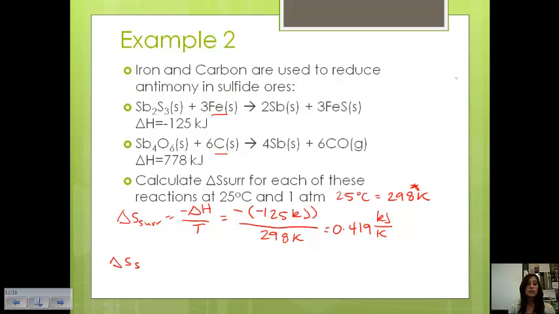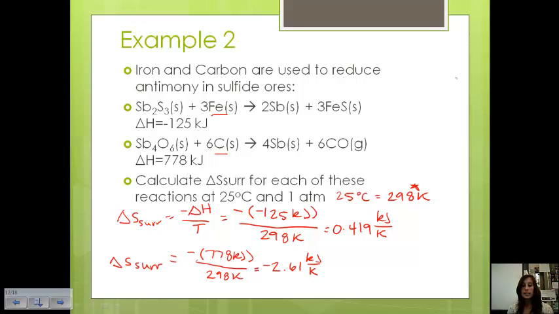Okay, let's look at the change in entropy of the surroundings for the second equation. So here our delta H is 778 kilojoules over our 298 Kelvin, and that gives us negative 2.61 kilojoules per K. So larger value and negative.